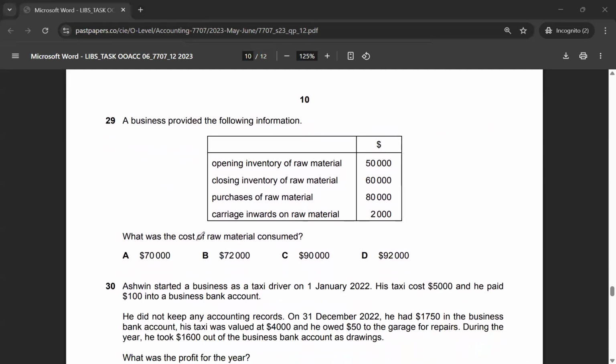Multiple choice 29 is asking me to calculate the cost of raw material consumed. So I will start with opening inventory, which is 50, plus the current year's purchases, including the carriage inwards. So 50 plus 82 minus 60, and that should give me 72. All right, so the correct answer to multiple choice 29 is option B.